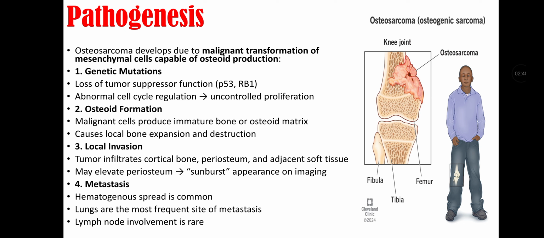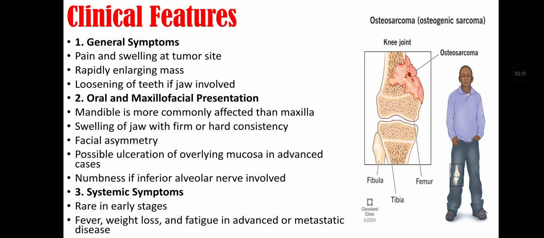Fourth step is metastasis, that is when hematogenous spread occurs, and it is common with osteosarcoma. Lungs are the most frequent sites of metastasis, and lymph node involvement is rare in the case of osteosarcoma. Clinical features. First are general symptoms that include pain and swelling at the tumor site. There is a rapidly enlarging mass and loosening of teeth if jaw is involved.